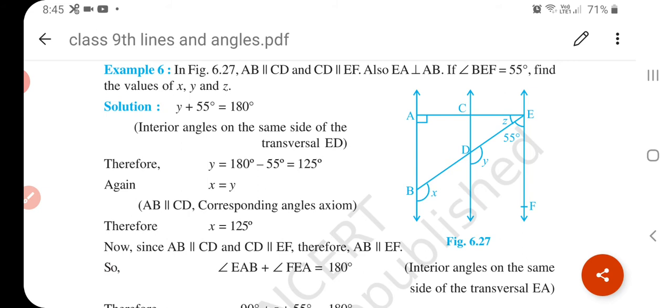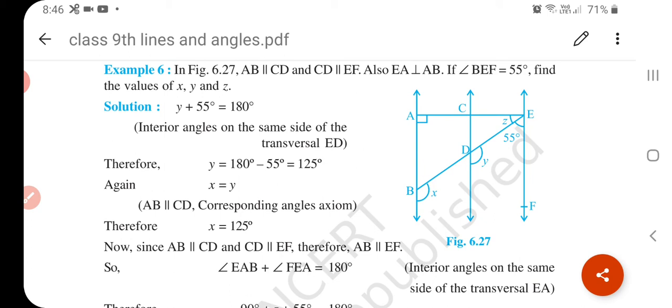So first of all, what is given? y plus 55 is equal to 180 degrees. Why? Because interior angles on the same side are 180 degrees. Okay, AD is our transversal, it is given. So y plus 55 is equal to 180. Now we can find y. y is 125 degrees. And y is equal to x because corresponding angles are equal. So by the corresponding angle axiom we can write x is equal to y, means y is 125, so x is also 125.